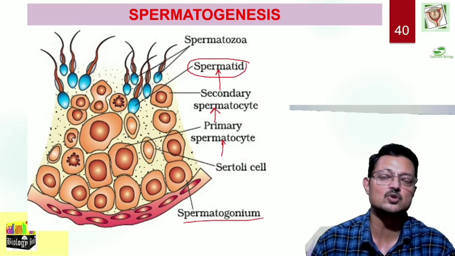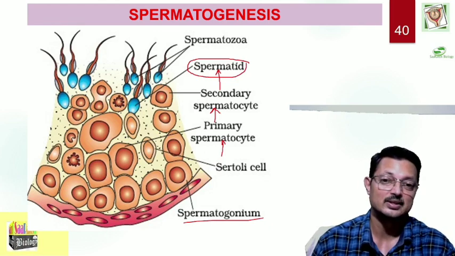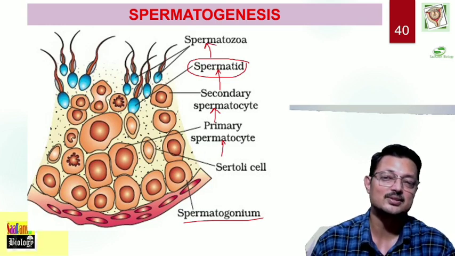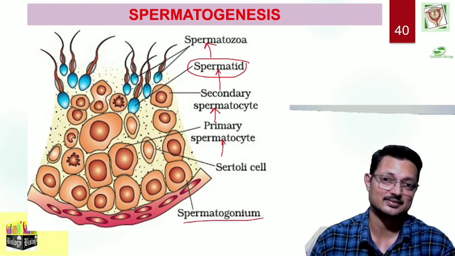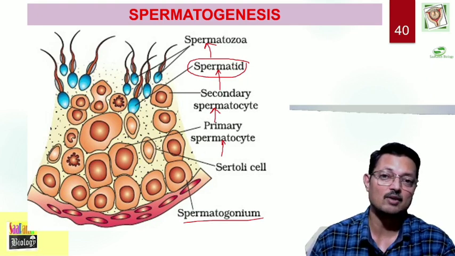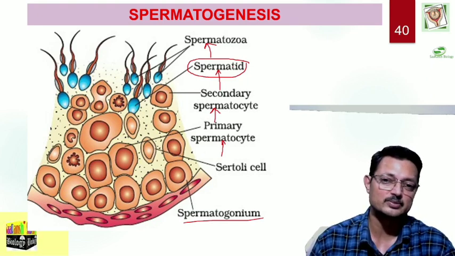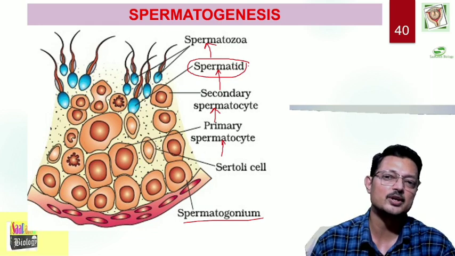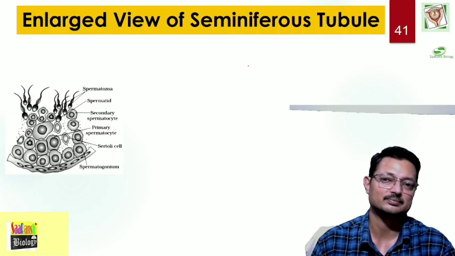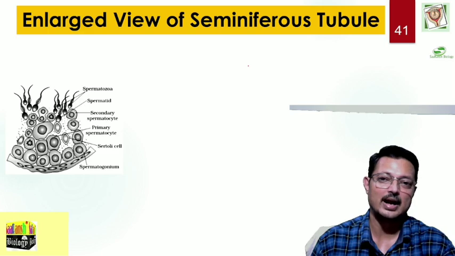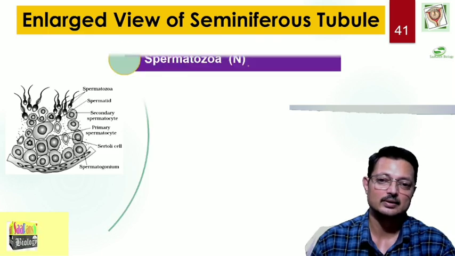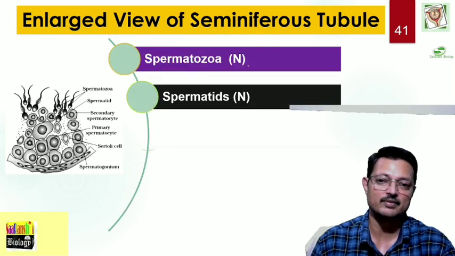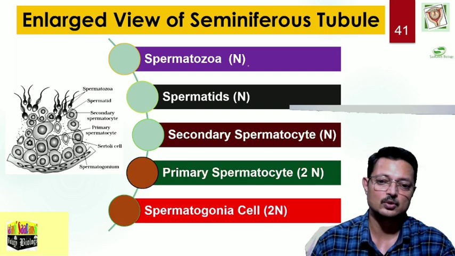So spermatid does not look like spermatozoa as we see. So there is a transformation of spermatozoa from spermatid, and there is a process called spermiogenesis. Here a lot of morphological transformation takes place. We shall also look into those mechanisms. On looking at the seminiferous tubule, things become obviously clear. So you can have a look at the flow diagram.